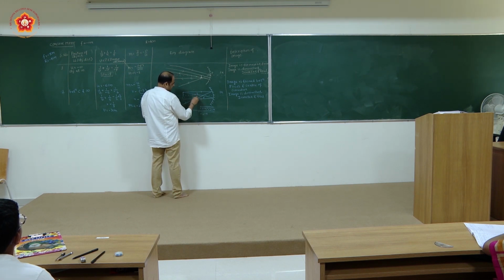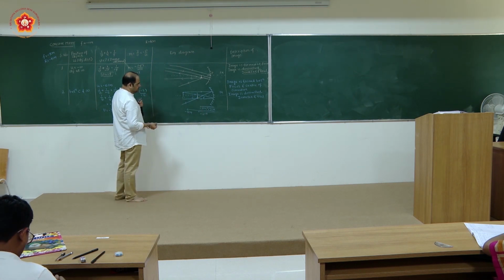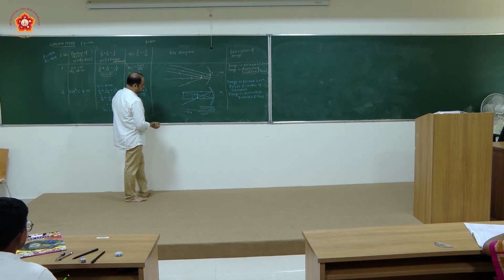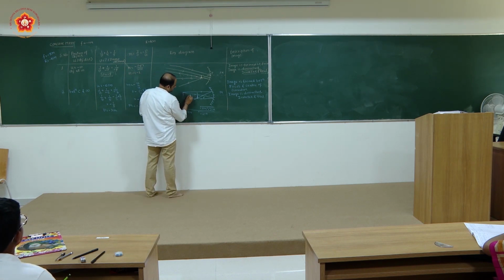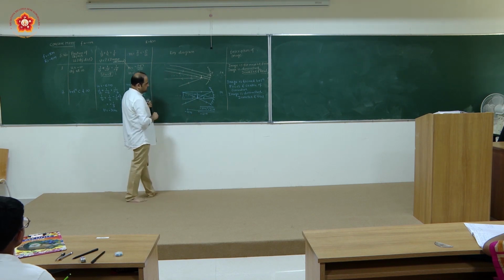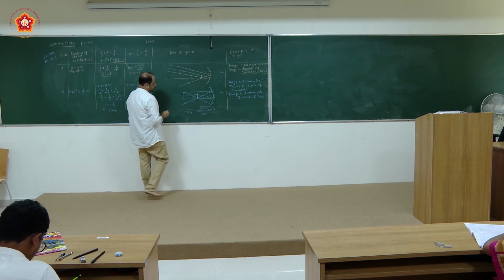Now actually I am not having the straight line drawn, but I am just showing you. आपका इमेज यहां पर बनना चाहिए. Minimum 2 rays are required. You can show the third ray also passing through the center of curvature. Even that you can show here.